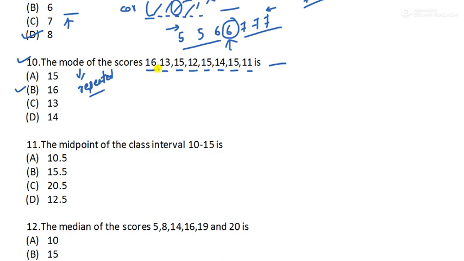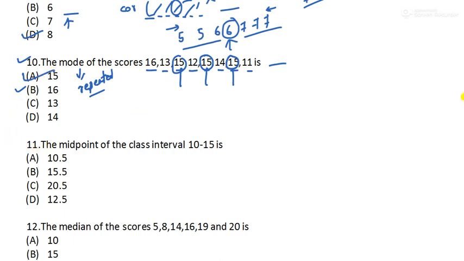So which value is repeated? 16? No. 13? No. 15? Yes. 1, 2, thrice. 12 only once. 14 only once. 11 only once. So 15 is repeated 3 times and that is the highest. Therefore that value is our mode. So option number A is the right answer.